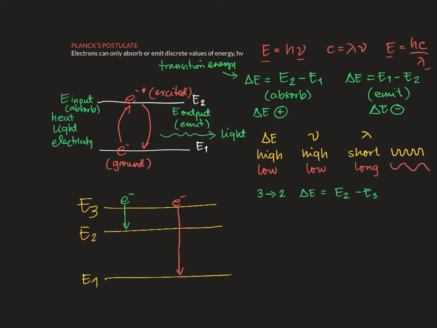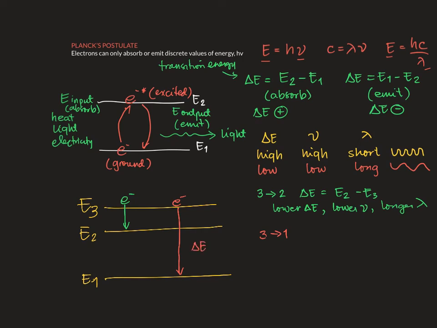But remember that this one has a lower delta E. And because of that, we expect that transition, the green one, to have a lower frequency and a longer wavelength. On the other hand, if we look at the red one, it is a transition from 3 to 1, and you can see that it is a bigger transition.